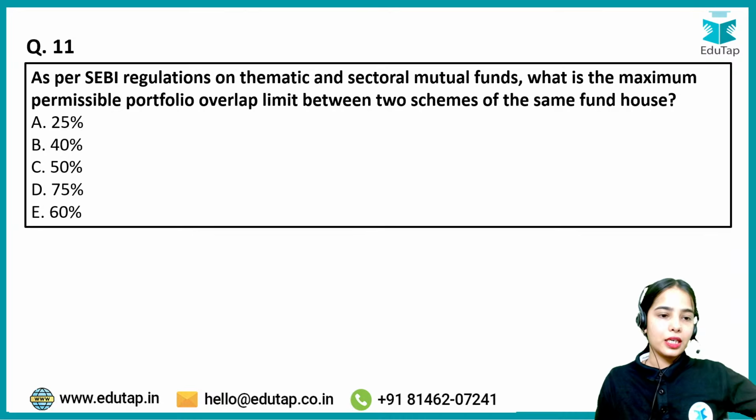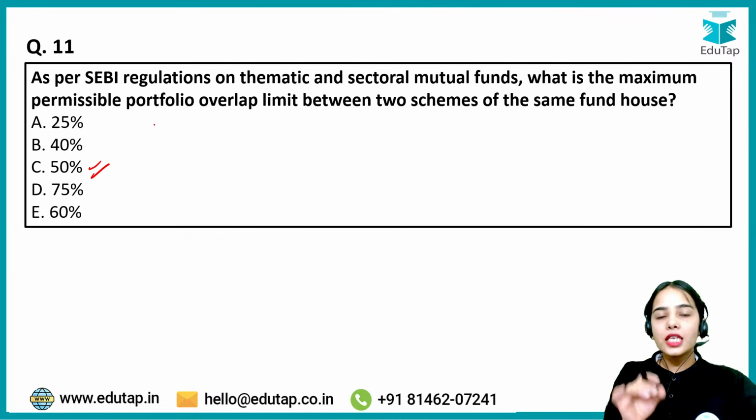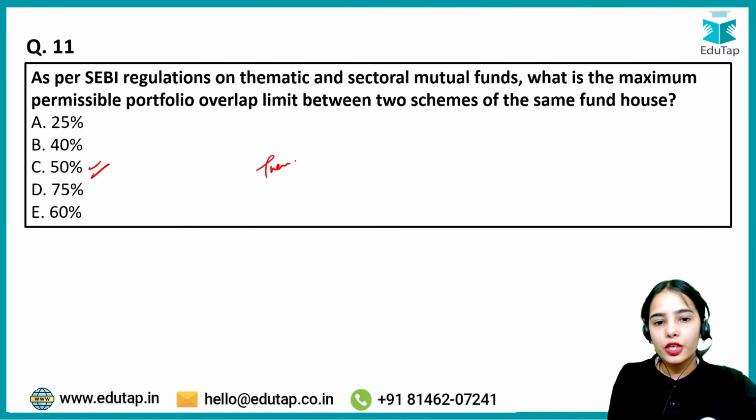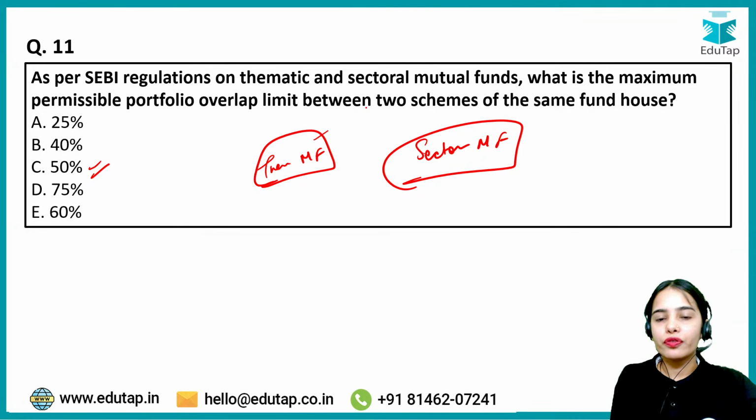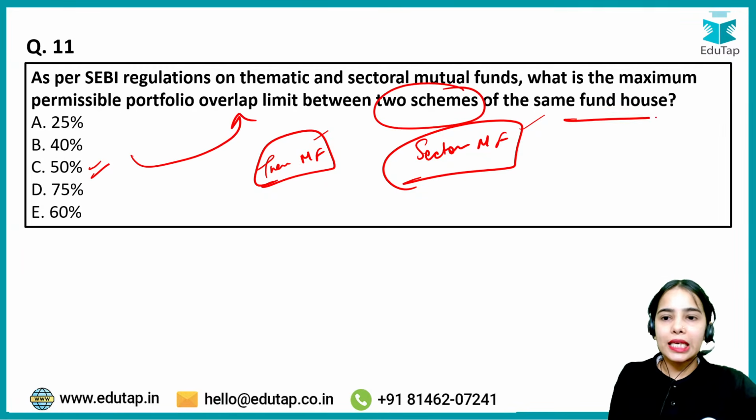Very good, Fruity. 50% is the answer. As per the SEBI regulations, thematic mutual funds and sectoral mutual funds can have a maximum of up to 50% overlap between two schemes of the same fund house.